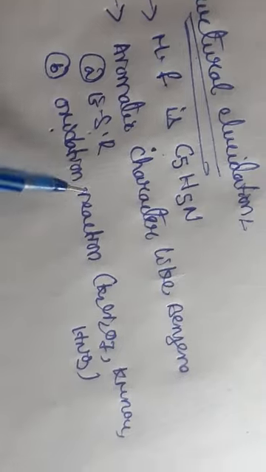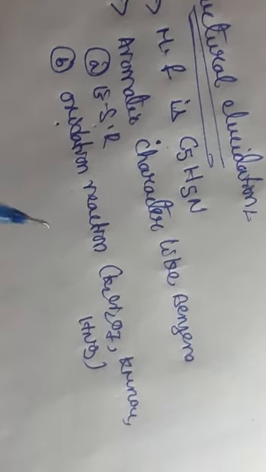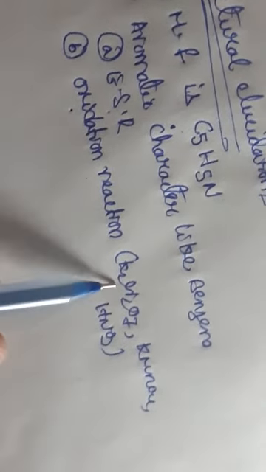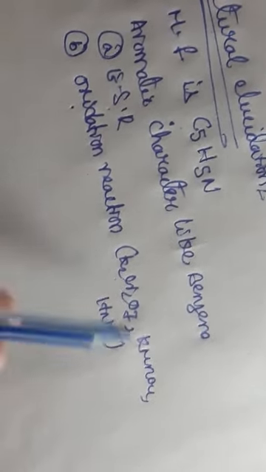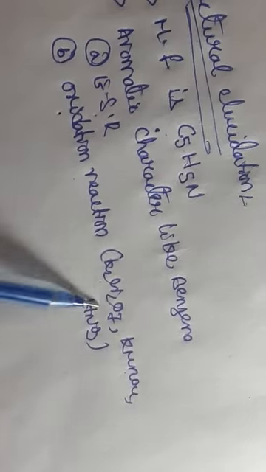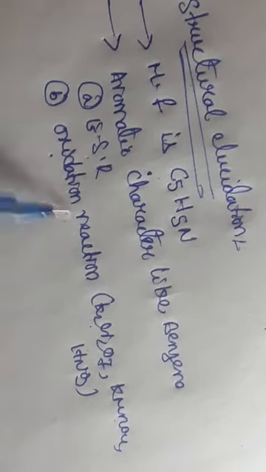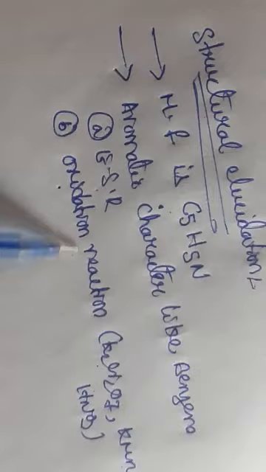Oxidation reaction is nothing but the addition of oxygen or removal of hydrogen. What reagents do we add for oxidation reactions? K2Cr2O7, KMnO4, HNO3. These reagents indicate that it will show the oxidation reaction. So these are similar properties to benzene, which show the aromatic character.